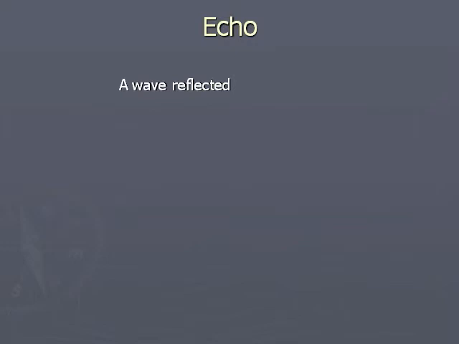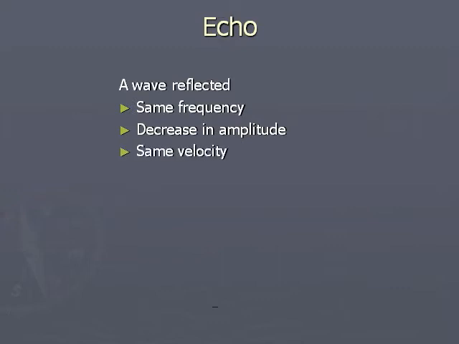Echo. Now we will proceed to study echo. A wave, when it is reflected, will have the same frequency as that of the incident wave, but the amplitude of vibration decreases. The amplitude of the wave decreases on reflection, but the speed will remain the same since it will be traveling in the same medium.